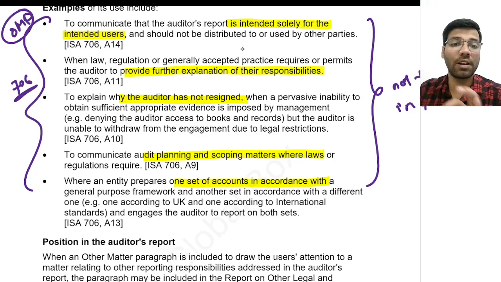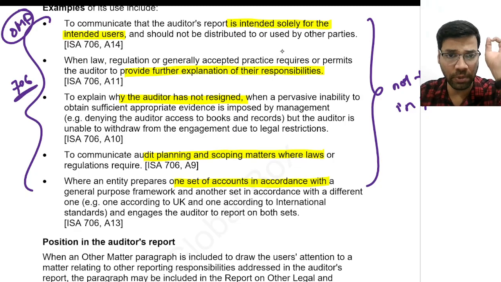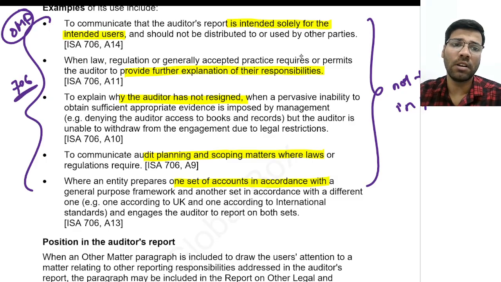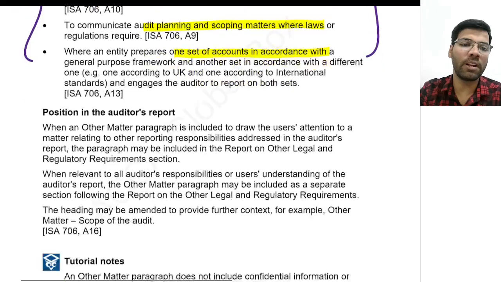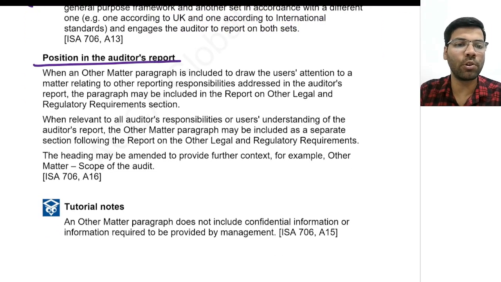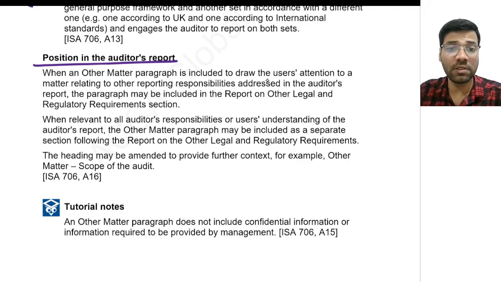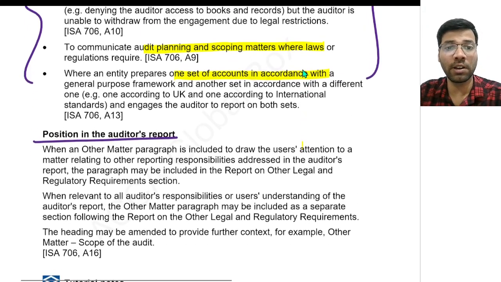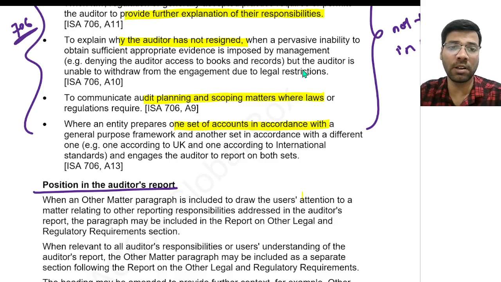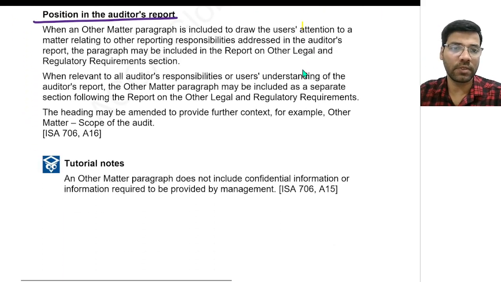Okay, see, whatever I have highlighted here, try to remember those keywords that should compulsorily be written in the exam. Whereas coming to the position in the auditor's report, you can write in your own words. Nobody is going to bother about that. Meaning should be correct. But these words that I'm highlighting here should be written as they are in the exam. Please remember these words.